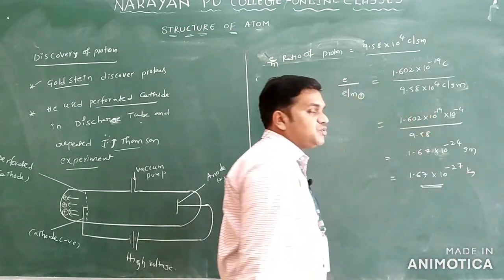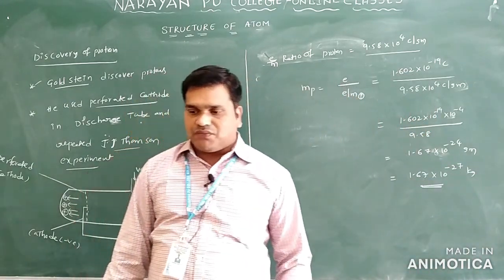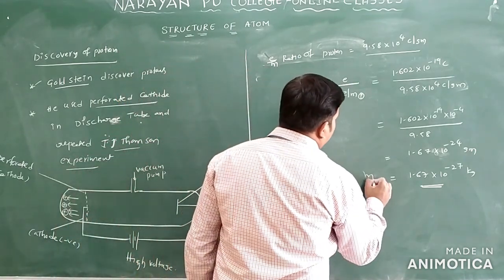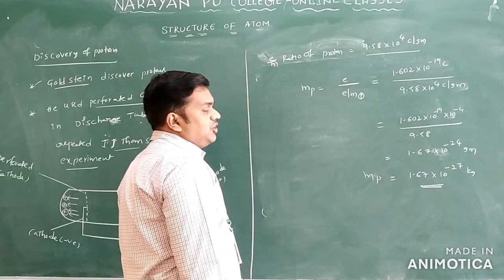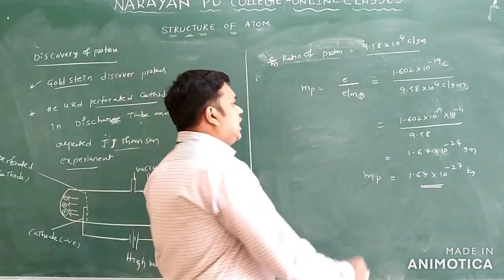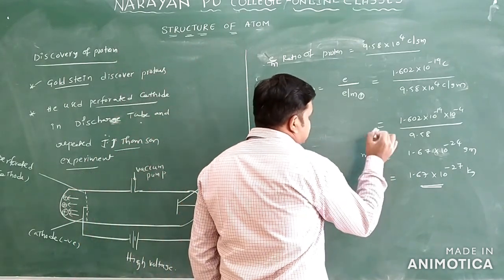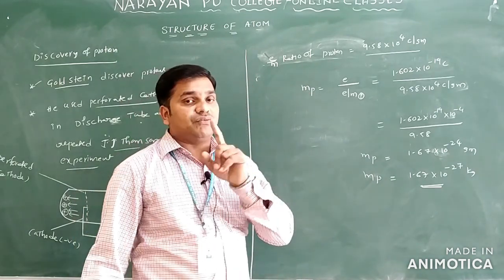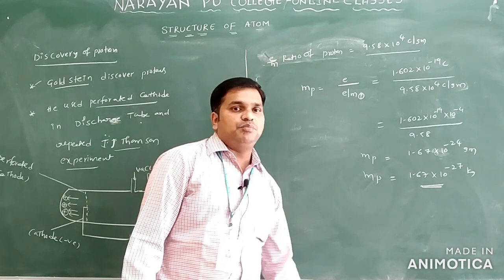So this is the mass of the proton. What is the mass of proton? Mass of proton is equal to 1.67 into 10 power minus 24 grams, or 10 power minus 27 kilograms only. Two important points you can see: e by m ratio of the proton and mass of the proton only.